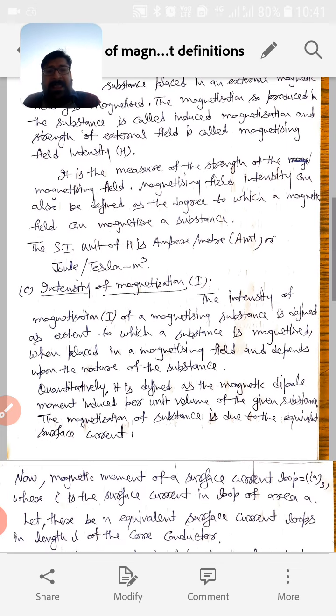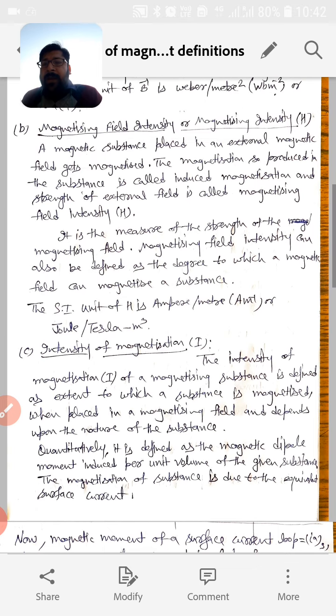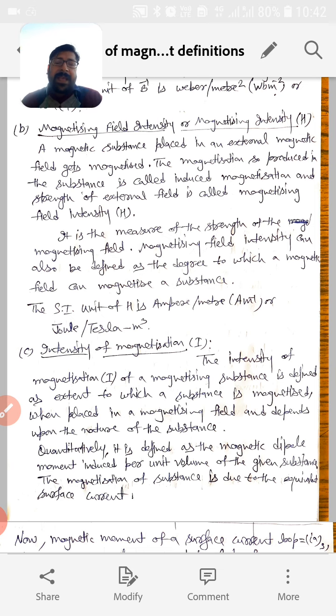Next we will define intensity of magnetization. The intensity of magnetization of a magnetizing substance is defined as the extent to which a substance is magnetized when placed in a magnetizing field, and it depends upon the nature of the substance. So we need to understand the difference between H and I. H is the magnetizing intensity or magnetic field intensity. H is the strength of the magnetizing field, or the degree up to which a magnetizing field can magnetize the substance.